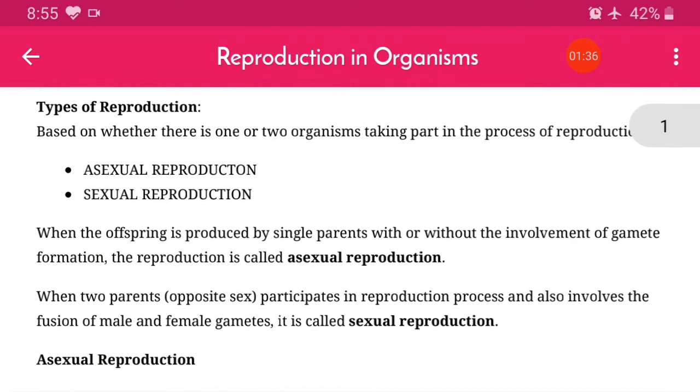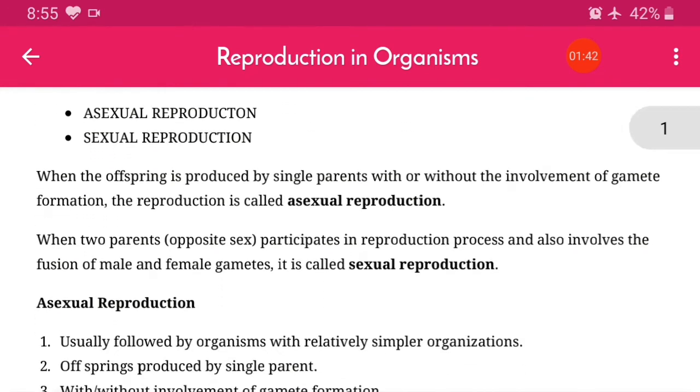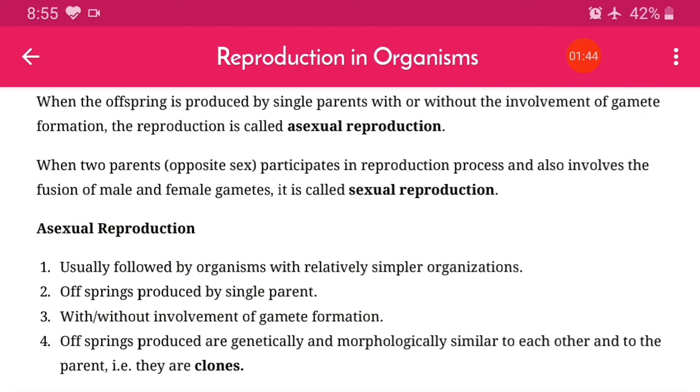Now, types of reproduction, as we have discussed, are two types: sexual reproduction and asexual reproduction. How can we distinguish them? When the offspring is produced by a single parent, with or without the involvement of gamete formation, the reproduction method is known as asexual reproduction. Sexual reproduction is when two parents of opposite sex participate in the reproduction process, which also involves the fusion of male and female gametes.